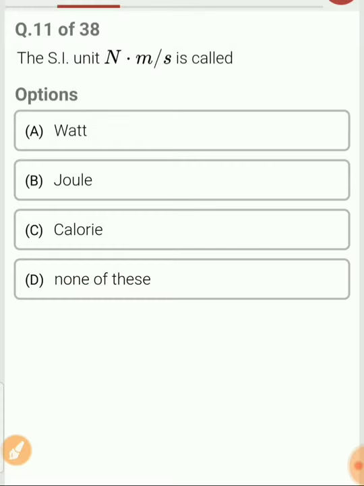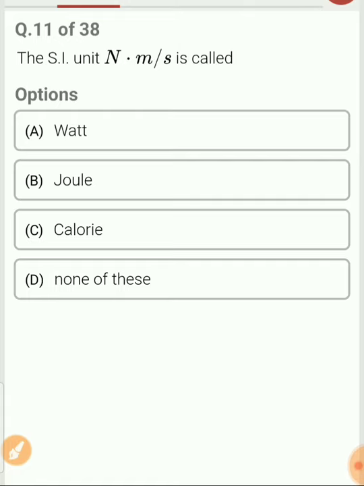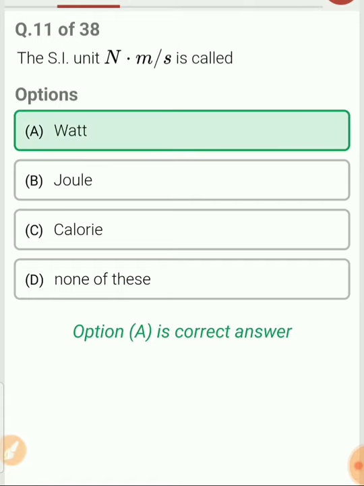Next question. The SI unit of Newton meter per second. As I told you, the unit of Newton meter is work. Fine. So we need to find out work per second. So work per second is nothing but the power, and the unit of power is watt. So this is the unit of power. So unit of power is watt or Newton meter per second, and the power can be defined as work per unit time.